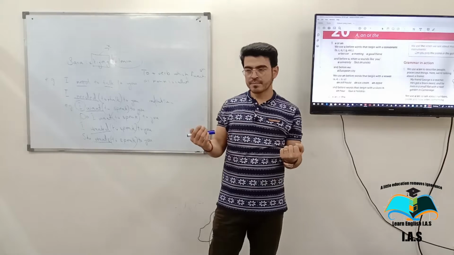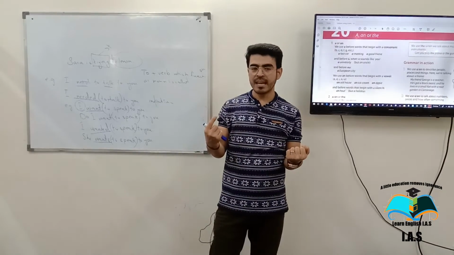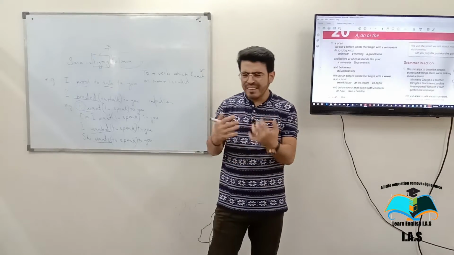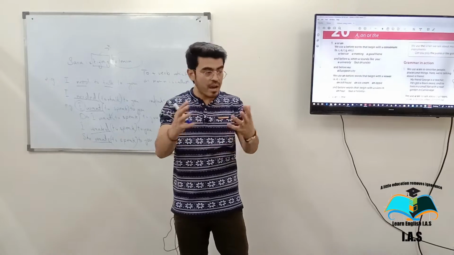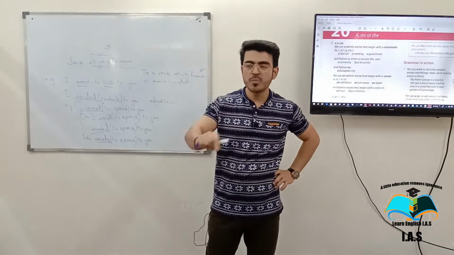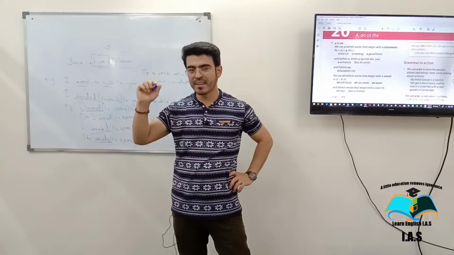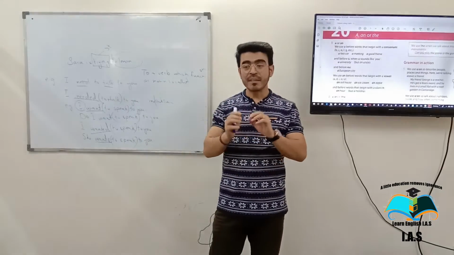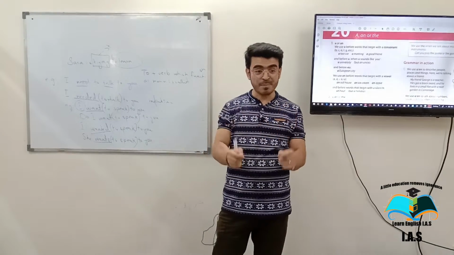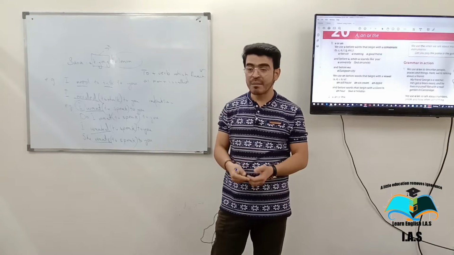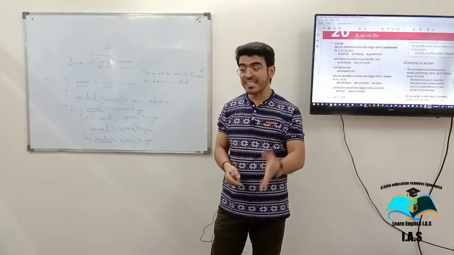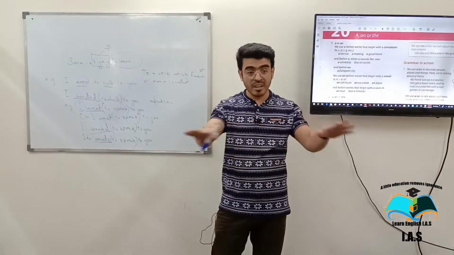Another example. Last month I bought a camera. Now if I tell you about a camera, you know that I am speaking about a general camera. Now if I say that the camera was expensive, now which camera? The camera which I bought. That is expensive. Other cameras are not expensive.